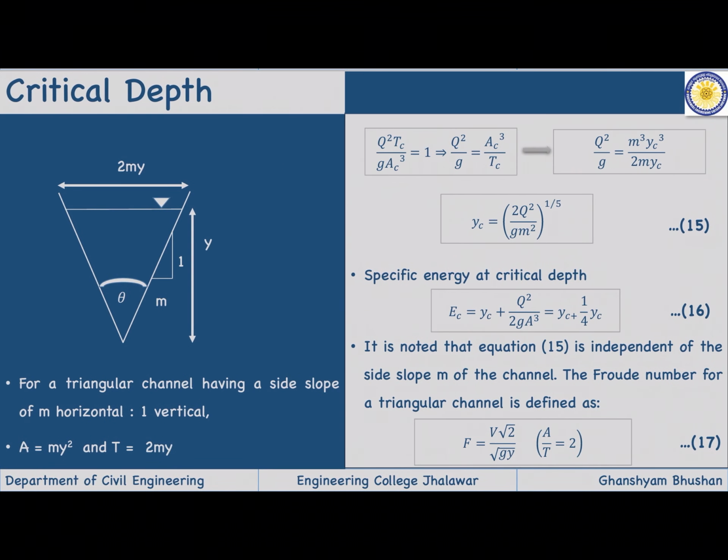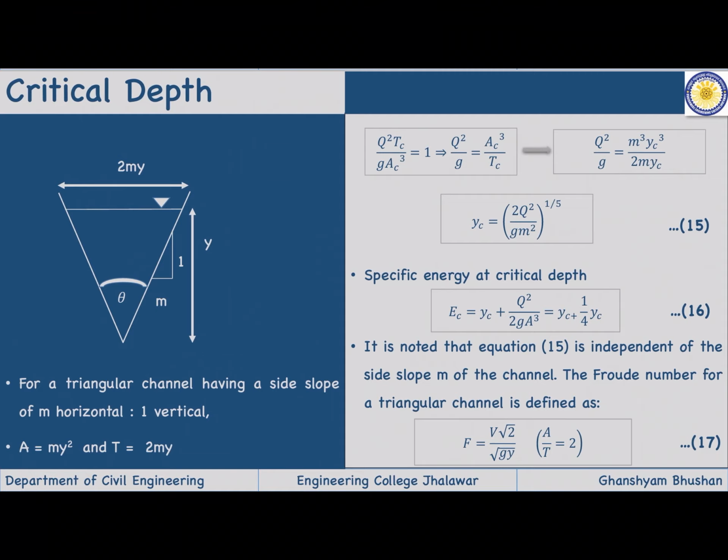So now let us go to the triangular channel. For a triangular channel the depth is y and the angle is theta, and the side slope is 1 vertical to m horizontal. So the area is m y square and the top width is 2my.